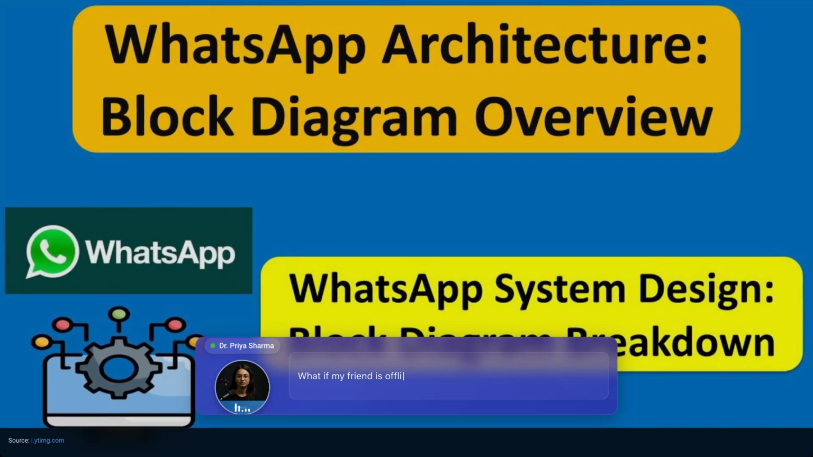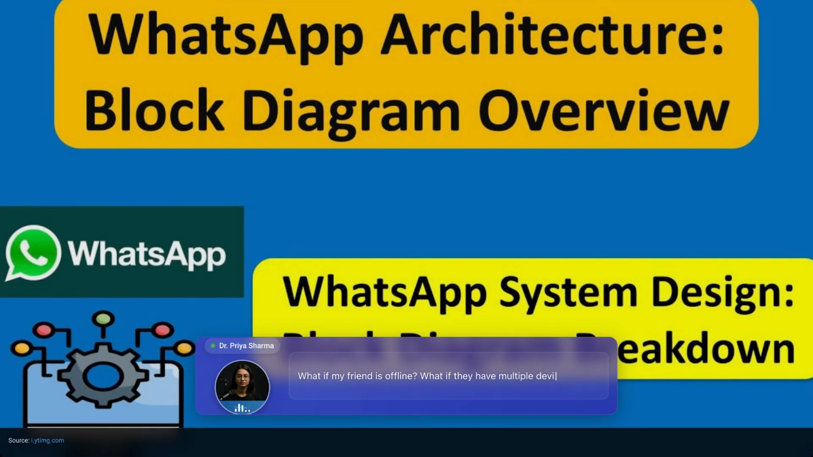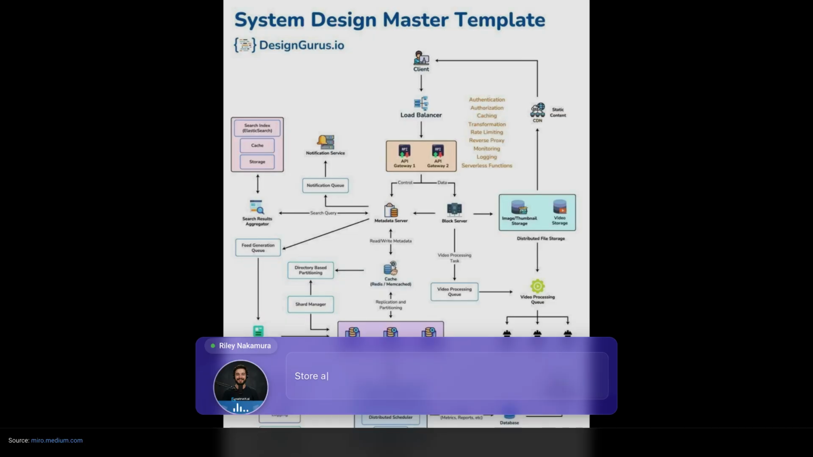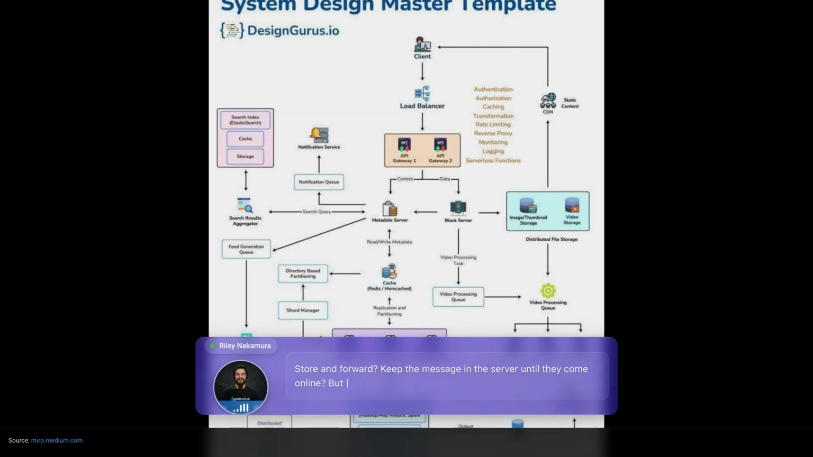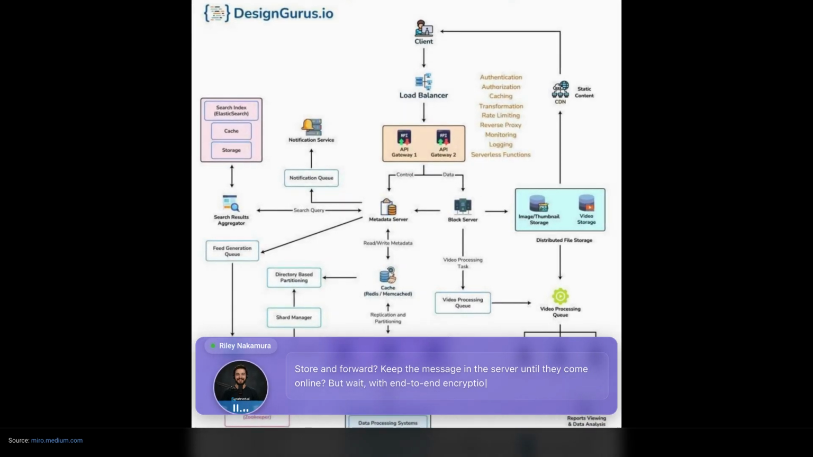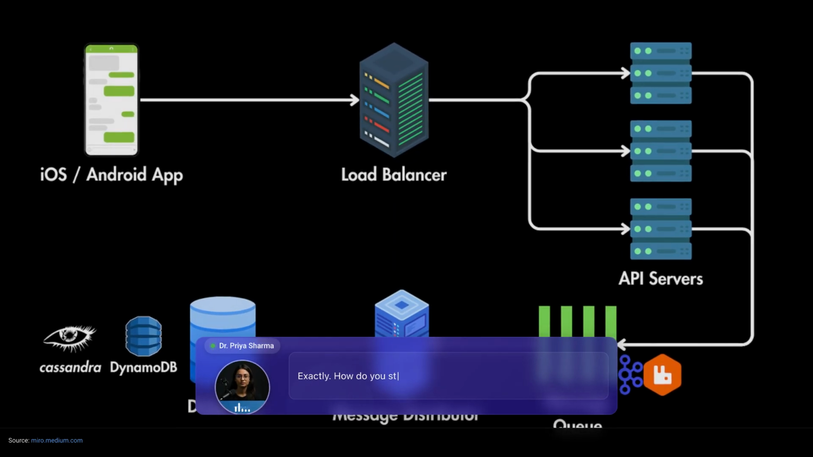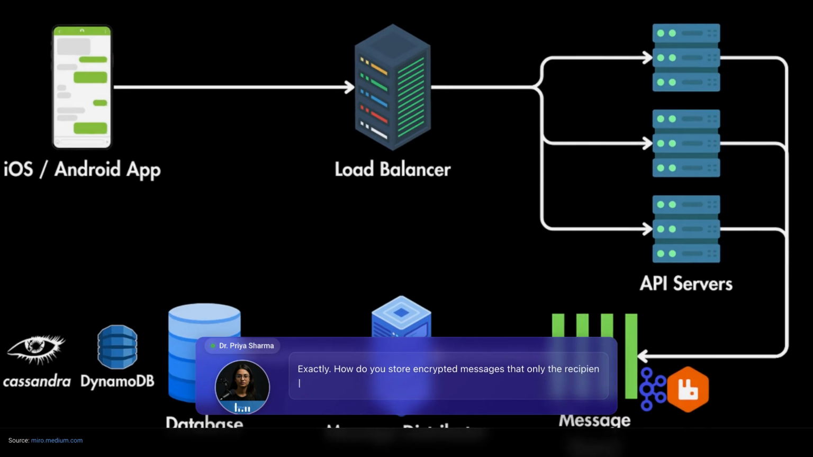What if my friend is offline? What if they have multiple devices? What if the message fails to deliver? Store and forward, keep the message in the server until they come online, but wait, with end-to-end encryption, the server can't read it. Exactly, how do you store encrypted messages that only the recipient can decrypt?